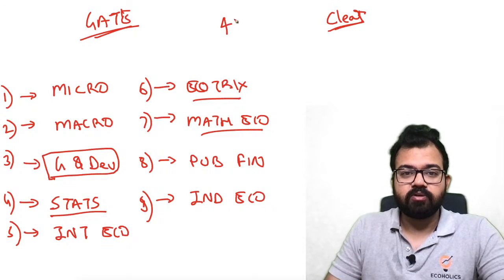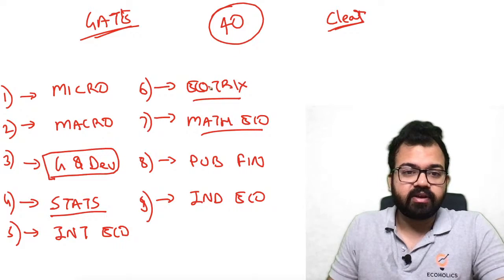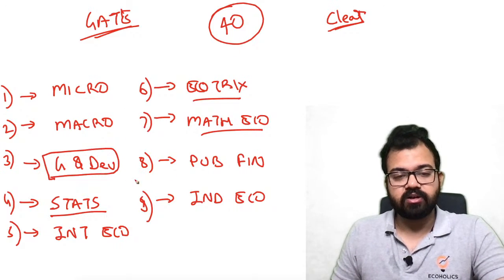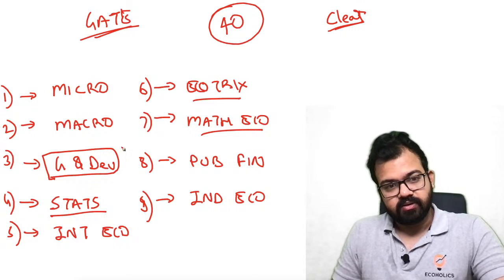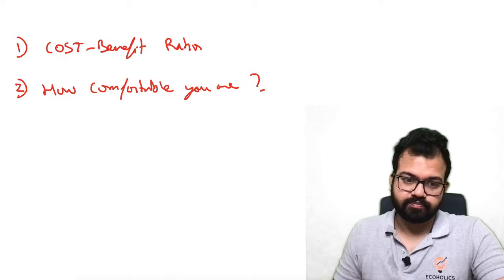Now you know that there are only total 40 questions. So when 40 questions are there, it's very difficult to divide in terms of this. So I have divided in terms of research and a lot of things that I have done. So this is how the strategy must be.